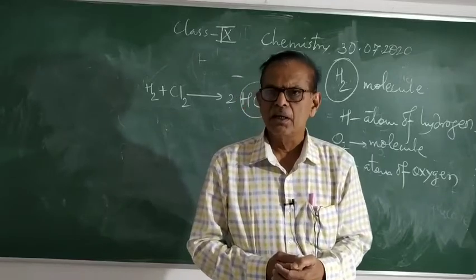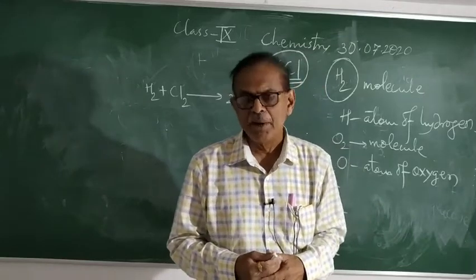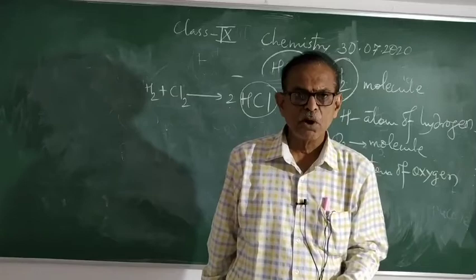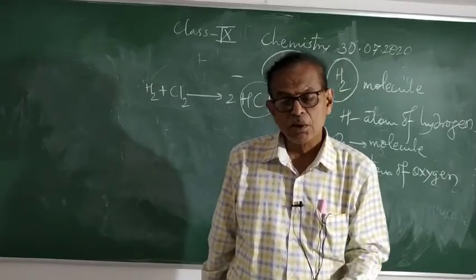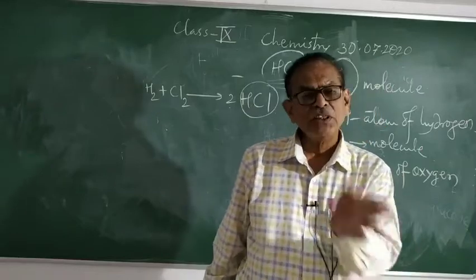And in this way the molecule is formed, and the molecule of an element has different properties, and the molecule of a compound has totally different properties than the elements from which it is formed.